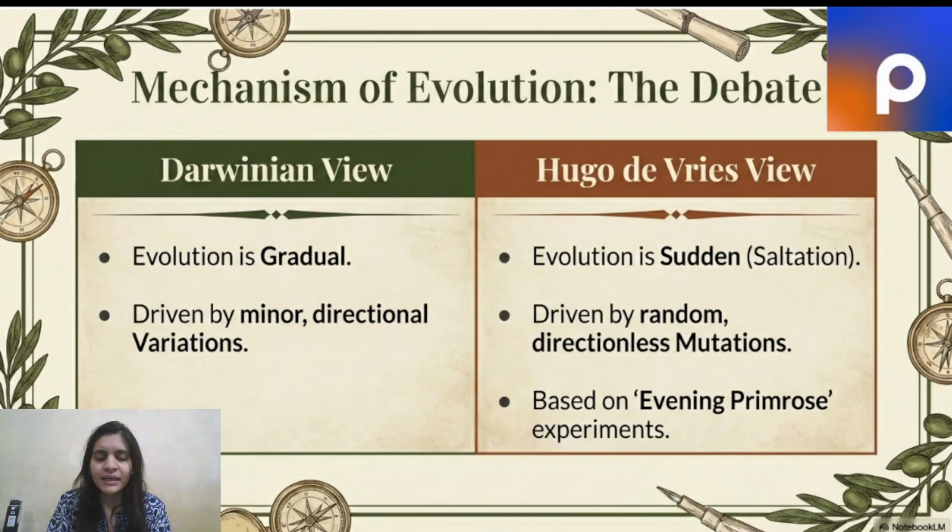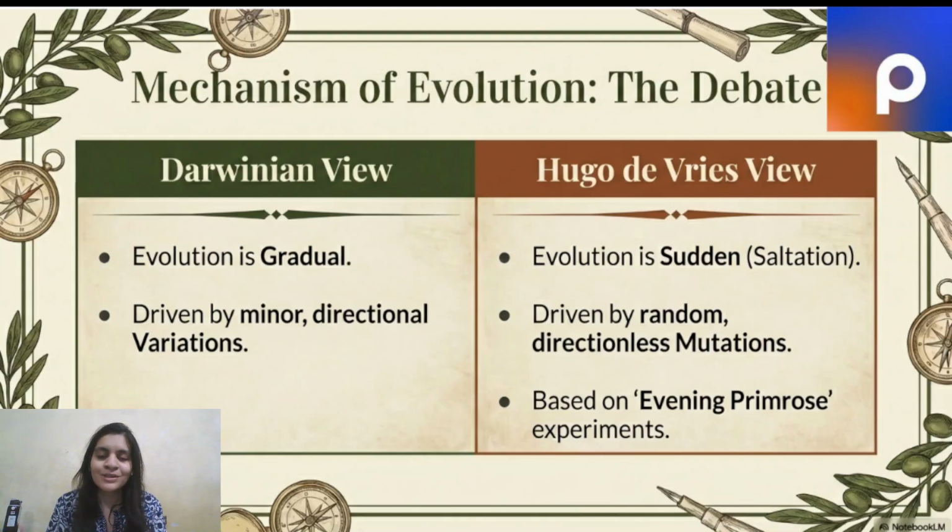Okay. Now I need to know, ma'am, now I believe in you that yes, evolution has taken place. You have given me enough evidence in the last video and this video, but now I need to know how this happened. Well, let me tell you, there is a whole mechanism of evolution. And the interesting part is we do not know the correct answer even today. There have been a lot of theories and it's still a prevailing debate today. But there are a few famous and promising theories that we need to discuss.